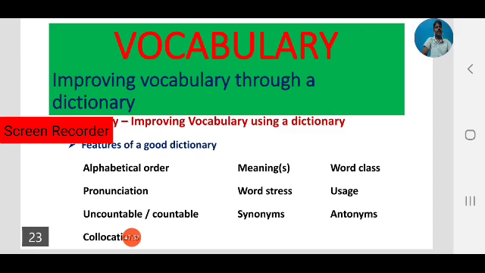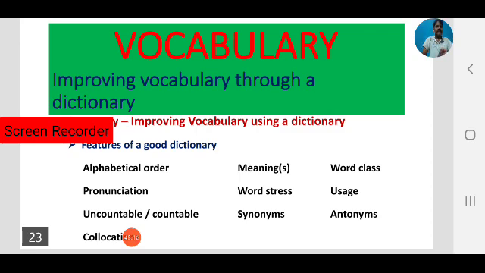By referring to a dictionary we can know the word stress. That is also an important part of using a dictionary. That enhances our speaking skills. By knowing word stress we can speak like native speakers.